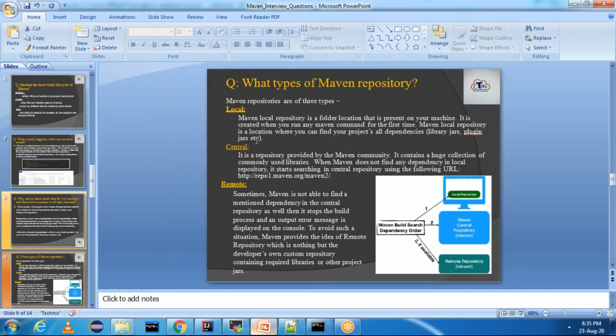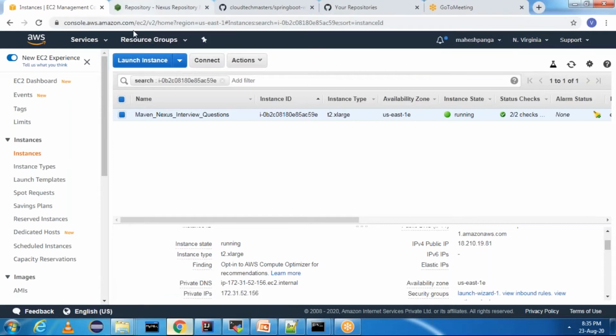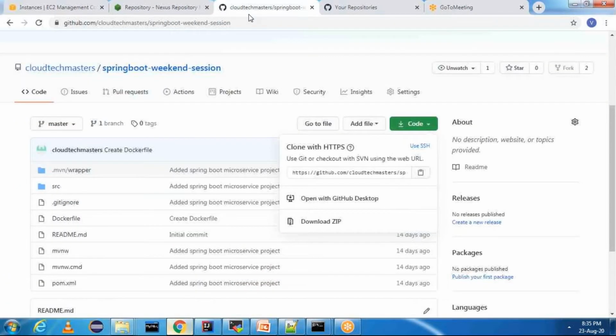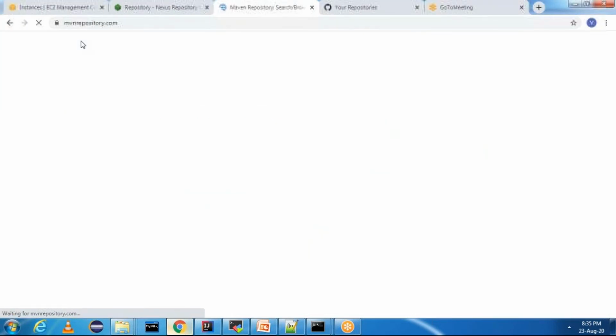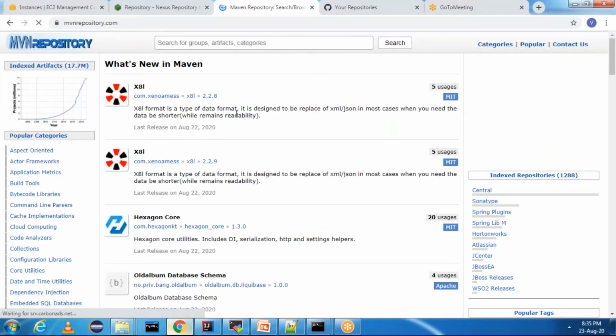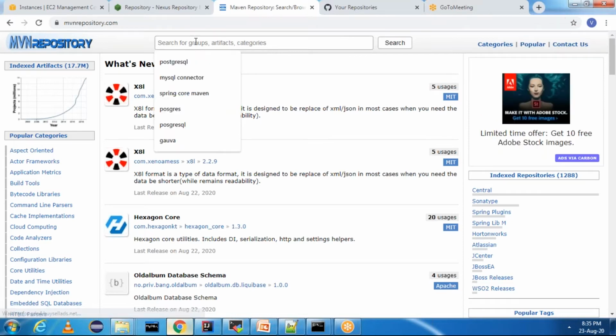Central is nothing but a repository provided by the Maven community. Let me show you the Maven Central repository. This is Maven Central repository. mvnrepository.com is nothing but Maven Central repository. From here you can download any group ID, artifact ID, and you can mention the categories and you can download it.